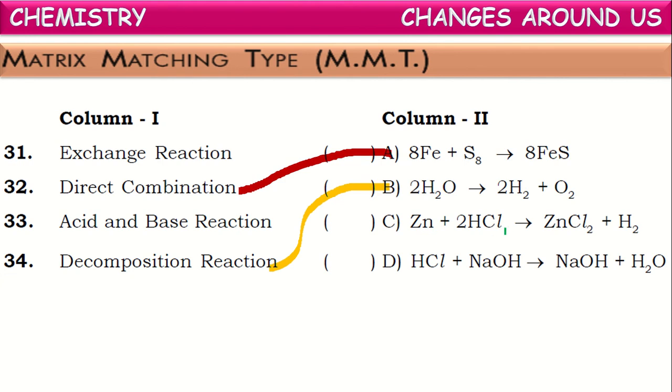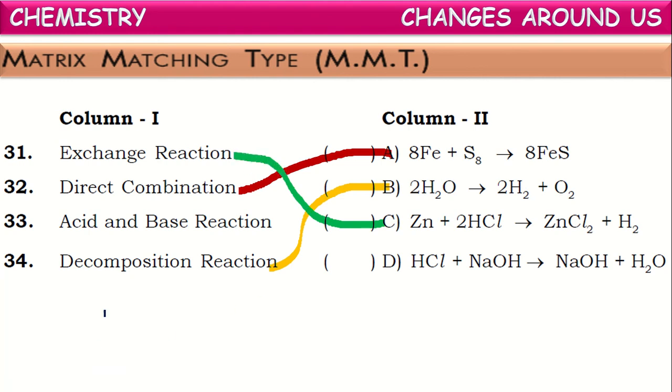Next one, zinc plus hydrochloric acid gives zinc chloride plus hydrogen. If you observe this reaction, zinc is replacing hydrogen from its compound and it is forming a new substance. So this type of reaction is called an exchange reaction. Zinc exchanging hydrogen means hydrogen is exchanged with zinc. So it is an exchange reaction.